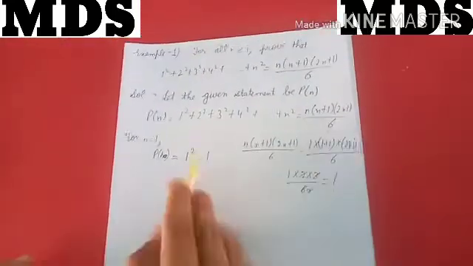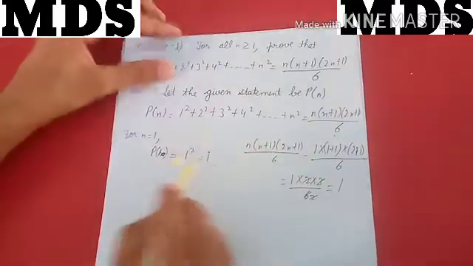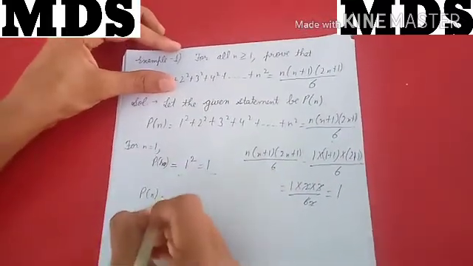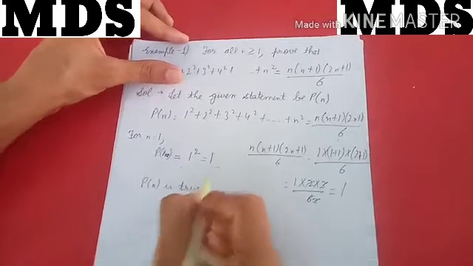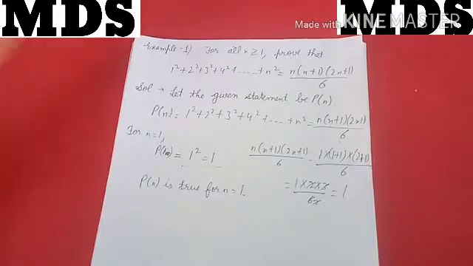So 1 is equal to 1. Therefore P(n) is true for n equal to 1. The first step is done.